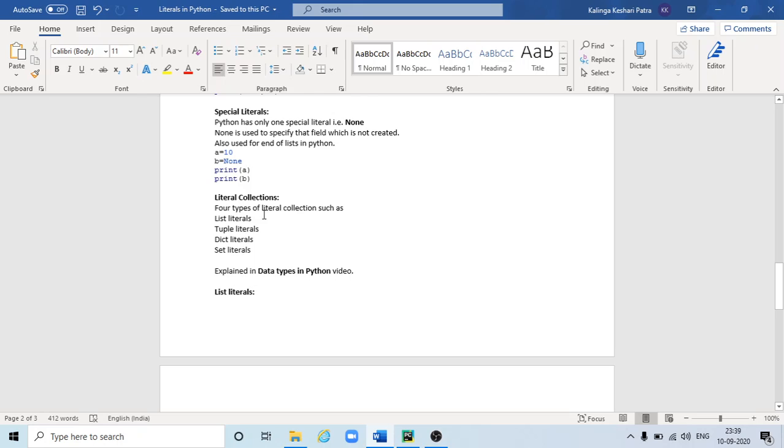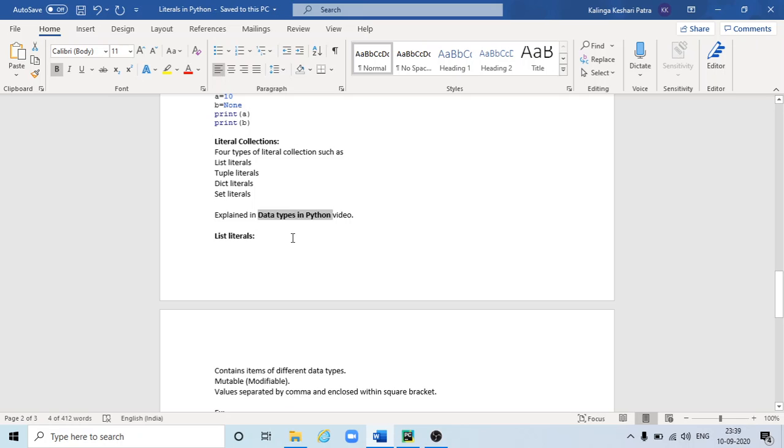So literal collections. Four types of literal collections are there in Python, such as list, tuple, dictionary, and set literals. These collections like list, tuple, dictionary, and set have been explained in detail in the data types in Python video. So please go through that, and you can get all the details. So first of all, list literals.